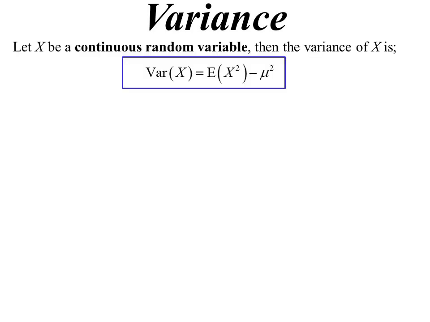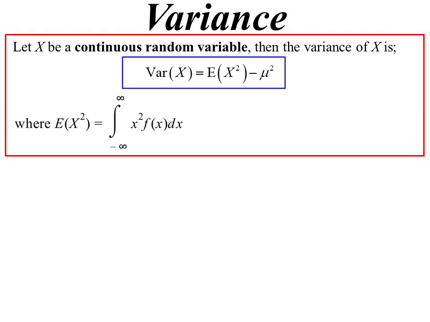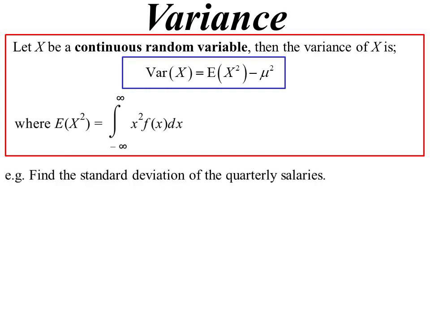Variance then, how do we work that out? It's probably no surprise that if the expected value looked basically the same but is now an integral, the same happens with variance. Reminder, variance is the expected value of x squared minus the expected value of x, the average, squared. That doesn't change. What changes is how we find the expected value of x squared. It's pretty much the same, x squared times the function, but now we're integrating from minus infinity to infinity.